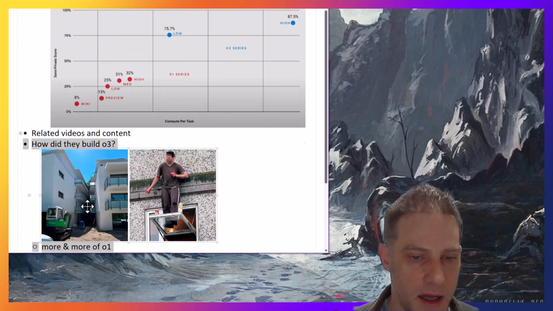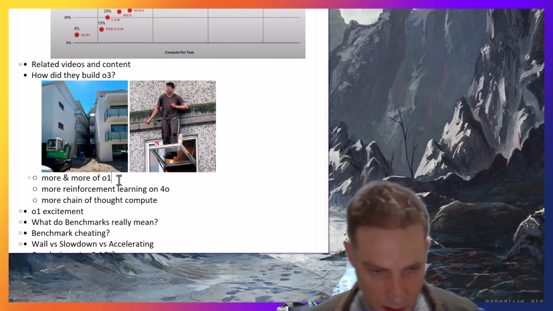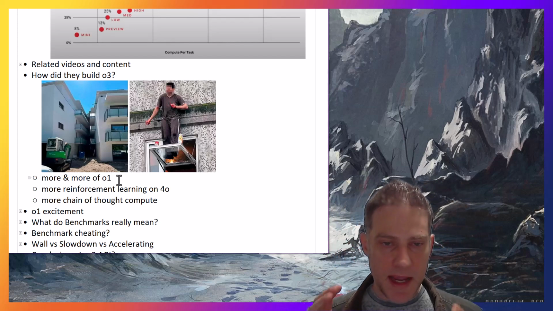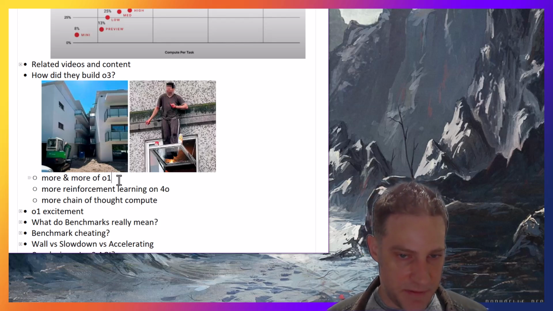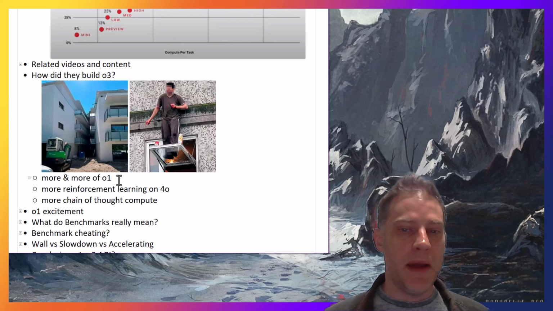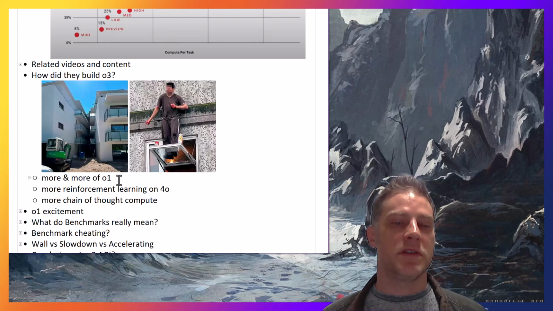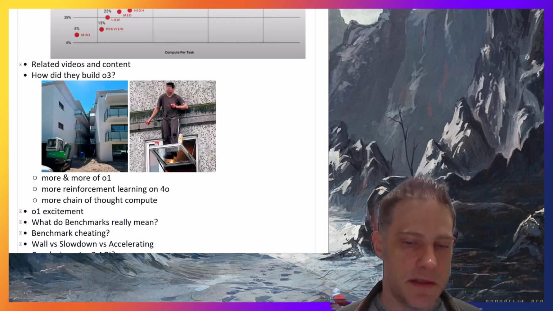So how did they build O3? It's very similar to what they did with O1, at least this is what they're claiming. Basically, what they did with O1 was they had GPT-4o generate potential solutions, and then they fine-tuned. They had reinforcement learning where humans marked it up, and they fine-tuned on the better answers. Essentially, what they were doing there is narrowing down the scope of the model's responses to the better reasoning in its data set.